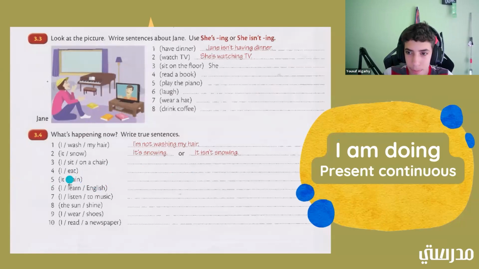All right, now it's blank rain. What could this one be? It's raining. All right, good job. I blank learn blank English. What could this one be?